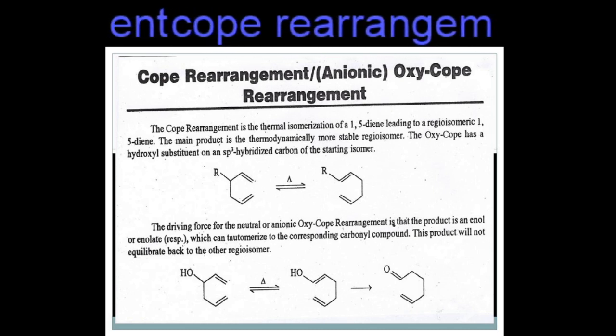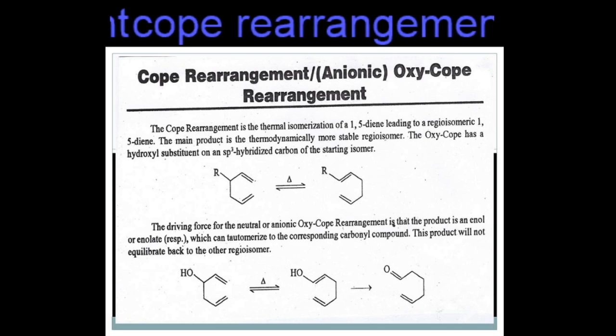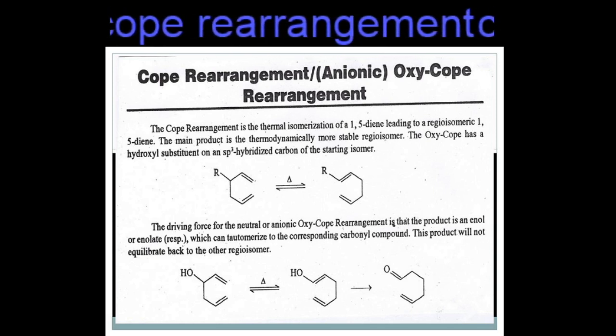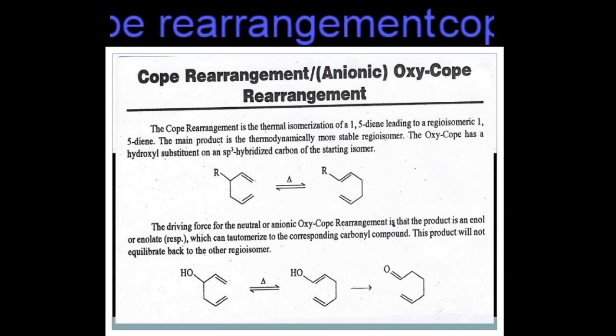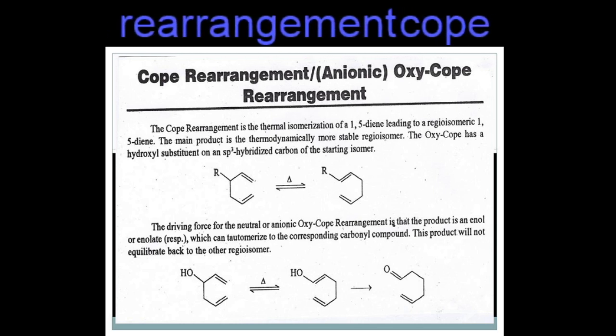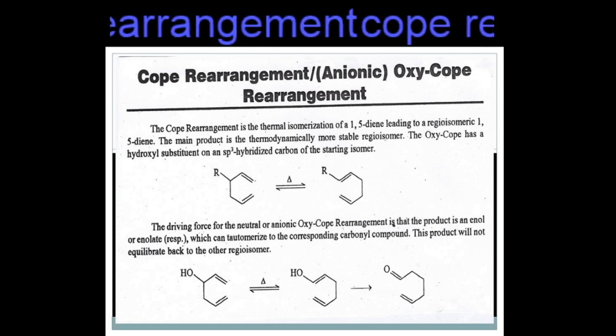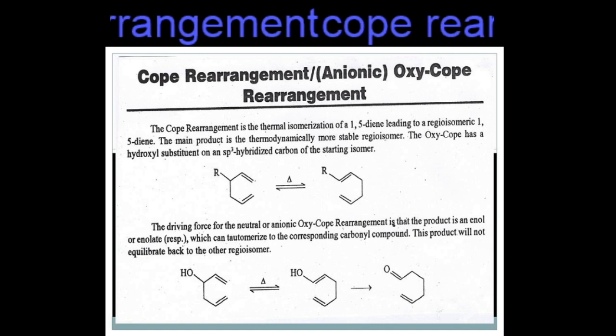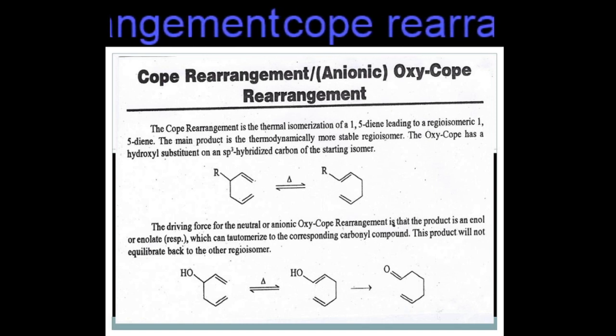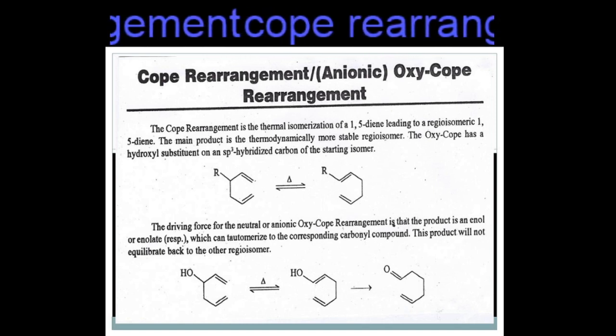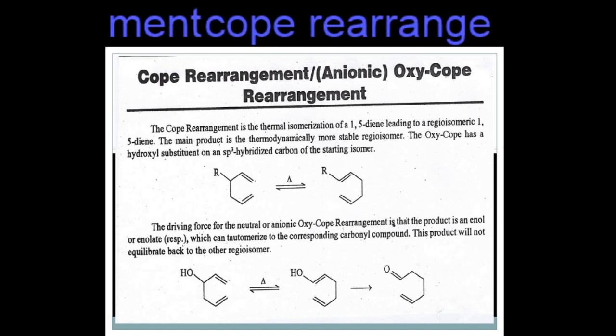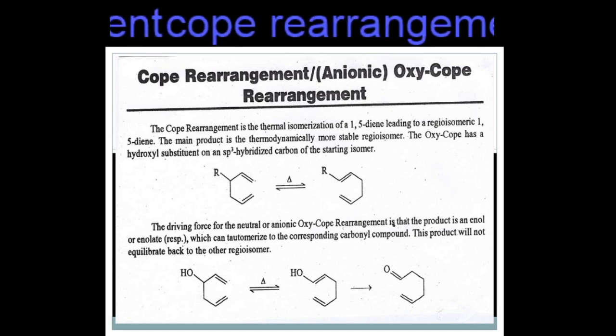At the same time, the single bond present between the C3 and C4 carbon breaks. This single bond is shifted to this side, this double bond is shifted to this side, and this 1,2 double bond is shifted to this side. So the structure must change like this.